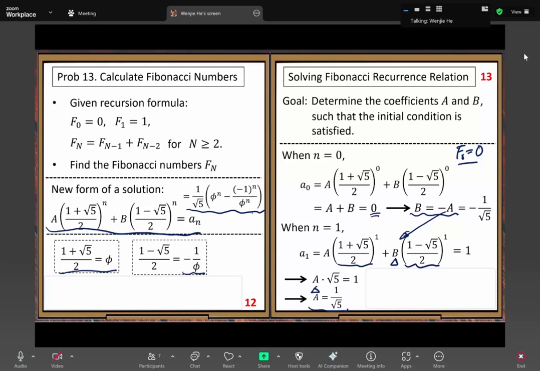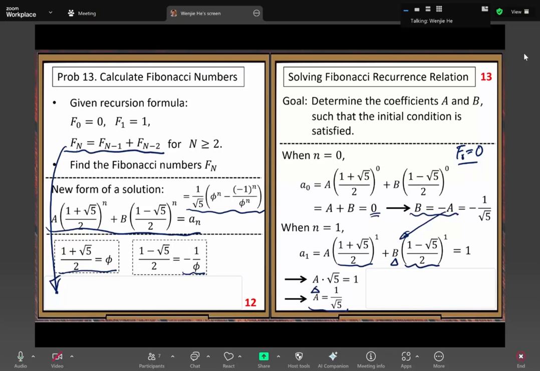Here is another comment. Based on my grading, I noticed many students know that when solving a second order recurrence relation, people find the characteristic equation first. Many people know that concept. What's the characteristic equation? You start from the original equation, then write its corresponding characteristic equation.